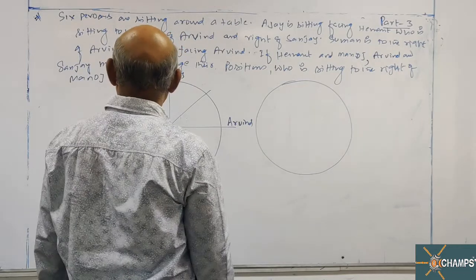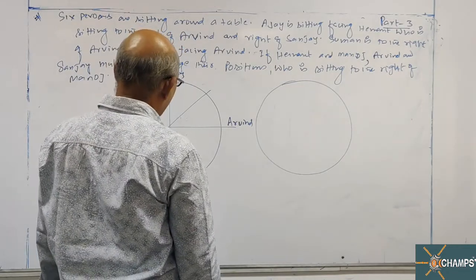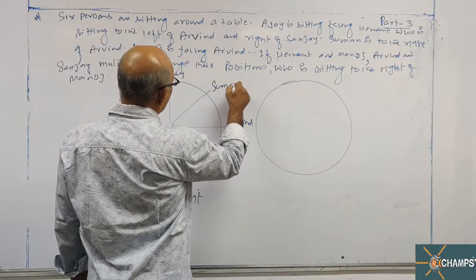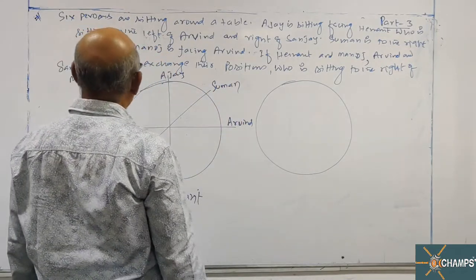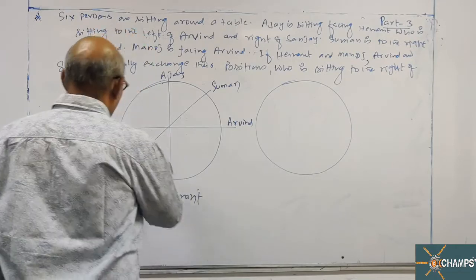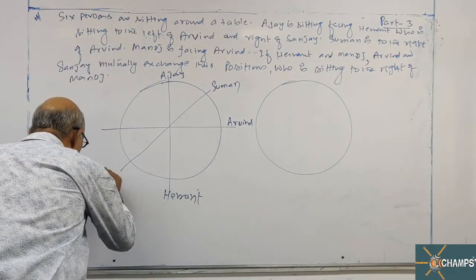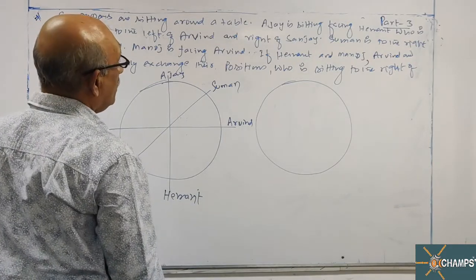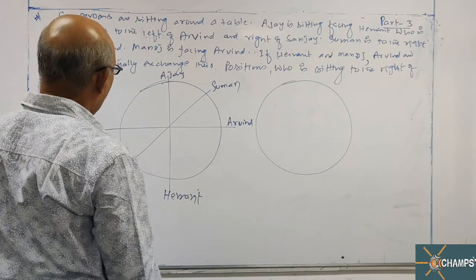Suman is to the right of Arvind. Manoj is facing Arvind. All are over.